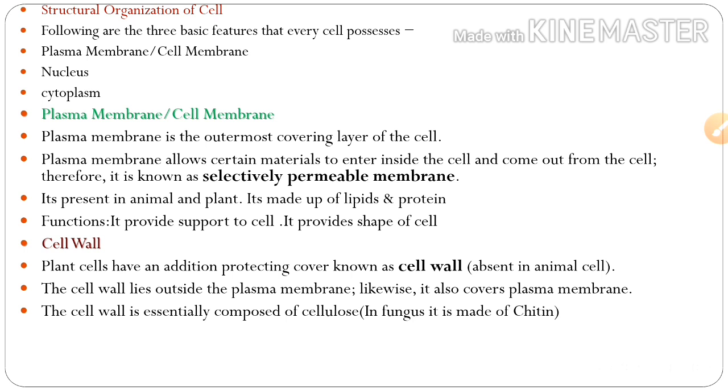Next one, cell wall. Plant cells have an additional protecting cover known as the cell wall. It is absent in animal cells. The cell wall lies outside the plasma membrane and also covers it. The cell wall is essentially composed of cellulose, but in fungi it is made up of chitin.